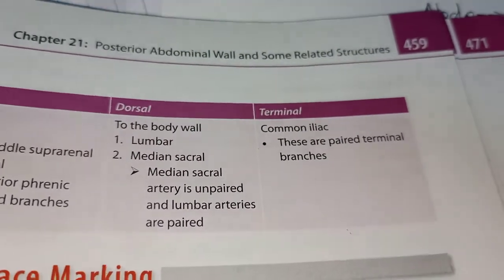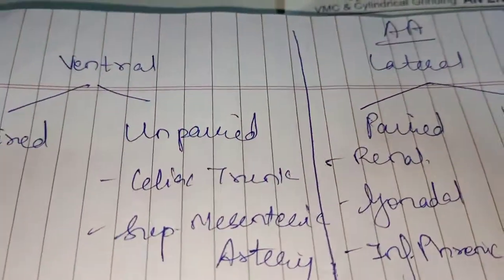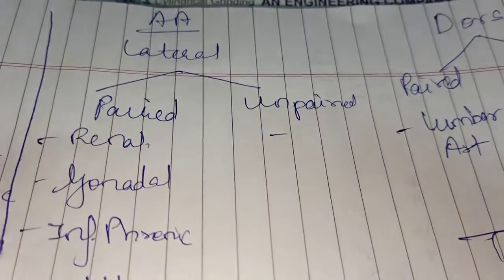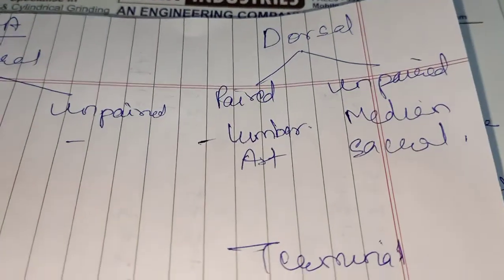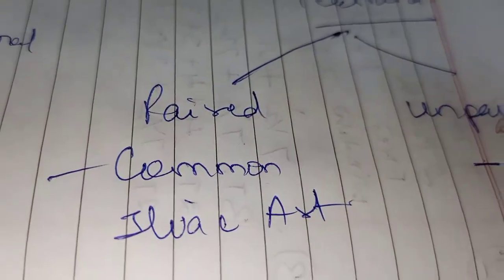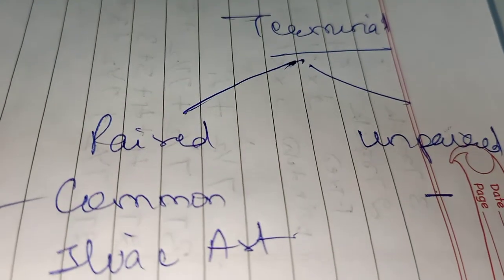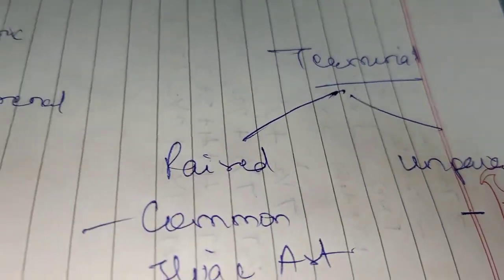Now what does it mean? These are the ventral branches, these are the lateral branches, these are the dorsal branches and these are the terminal branches. So these are the branches of the abdominal aorta.